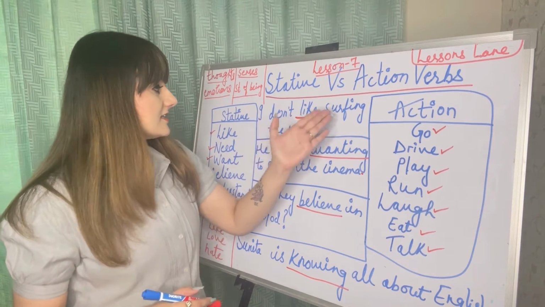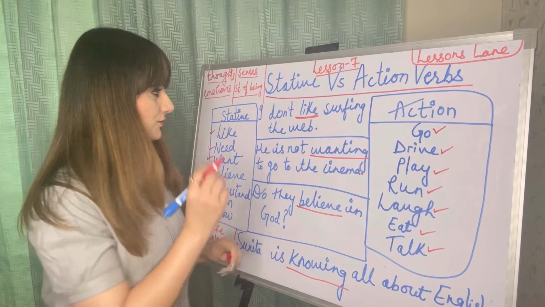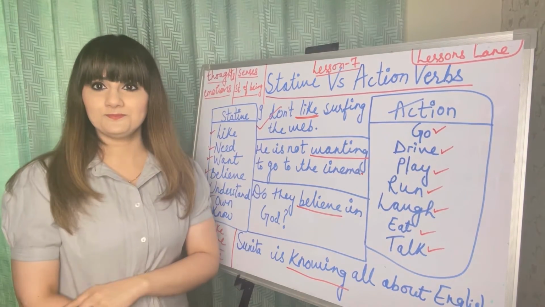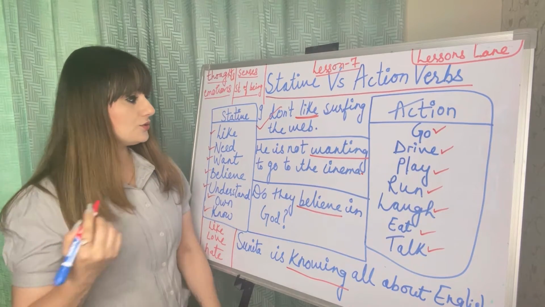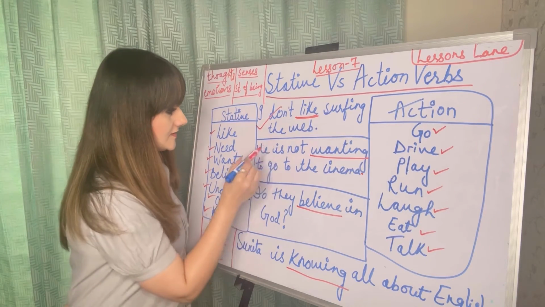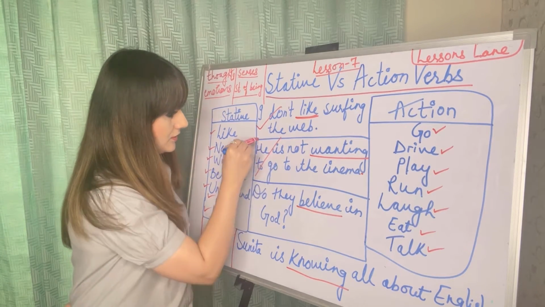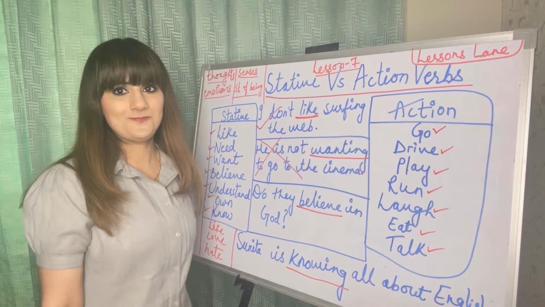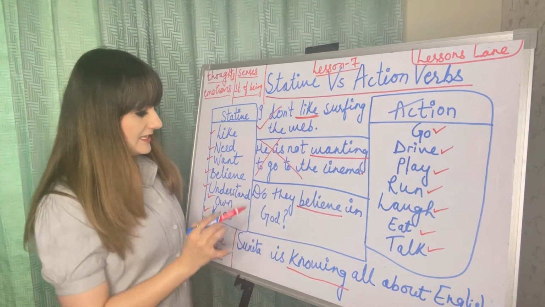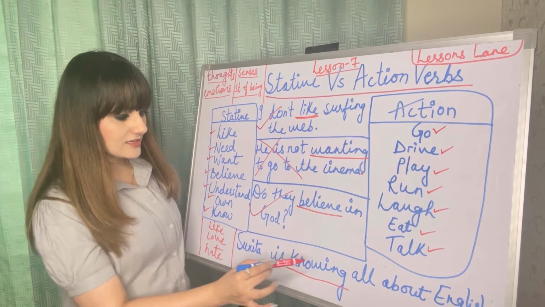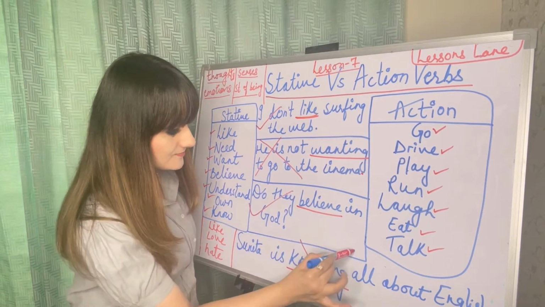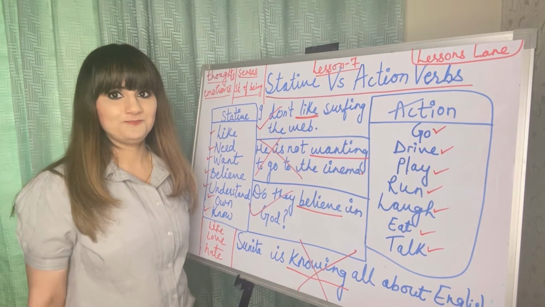I don't like surfing the net, so this is perfectly fine. He's not wanting to go to the cinema. This is wrong. Do they believe in God? Perfectly fine. Sunita is knowing all about English? Wrong sentence.